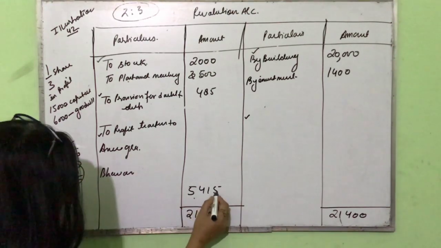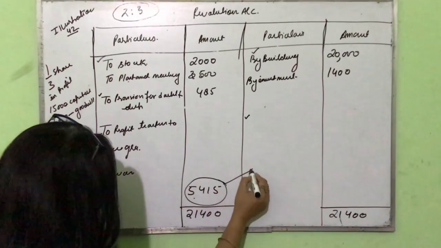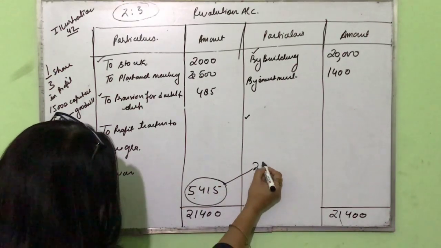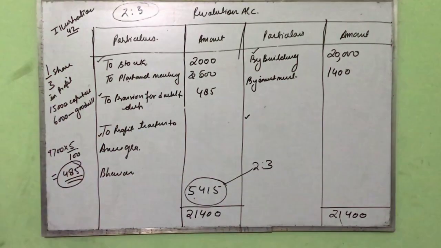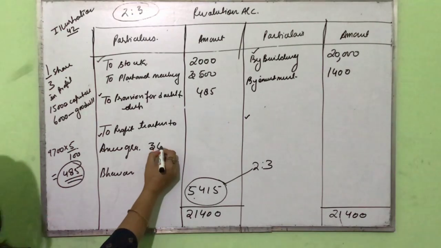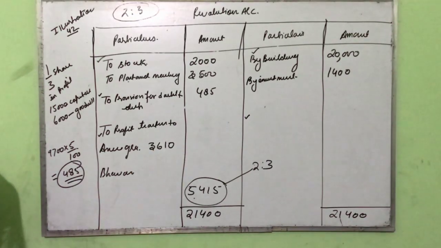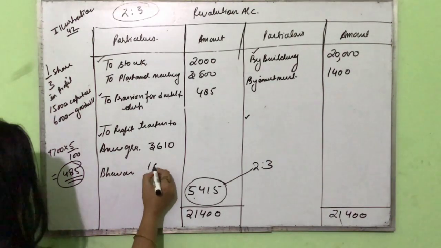So this amount 5,415, we will distribute in which ratio? In the ratio of 2:3. जो इनका existing ratio था, उस ratio में हम इस amount को distribute करेंगे. So Anurag will get 3,610, and Bhavna will get 1,805.